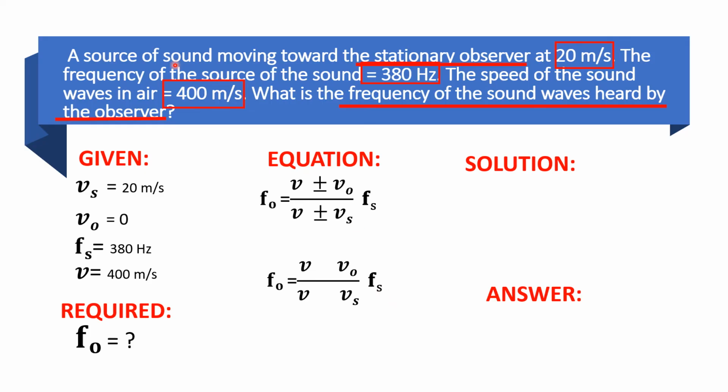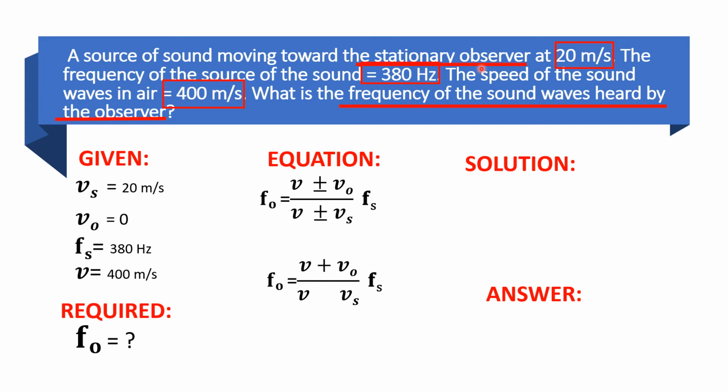So, from the problem, ang sabi dyan, yung ating observer is stationary. Kapag stationary or at rest ang ating observer, we can denote the sign ng ating V sub O as positive. Okay. Ang sabi naman dyan, yung source natin is moving towards the observer.